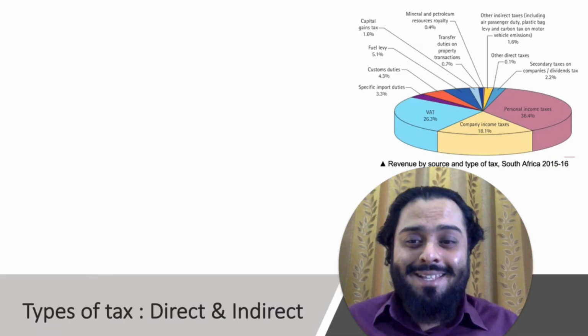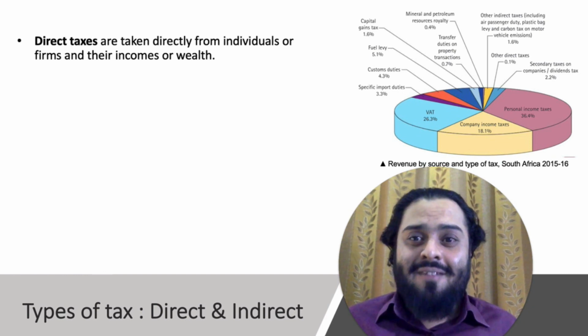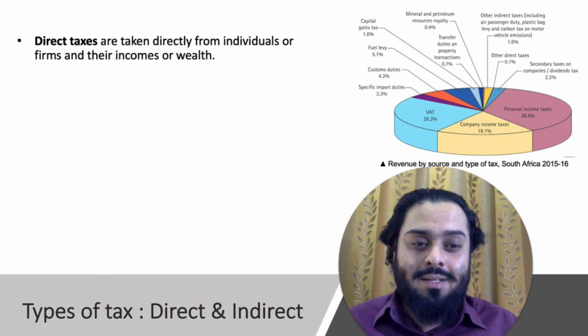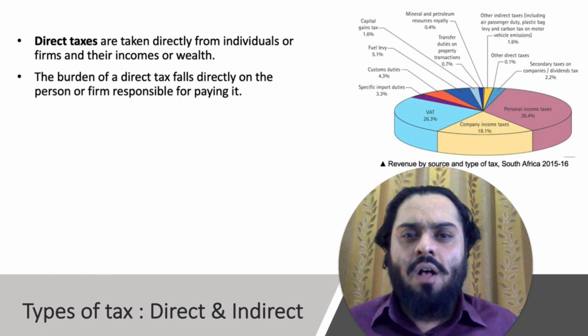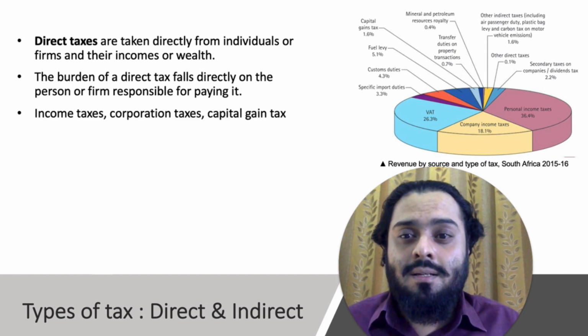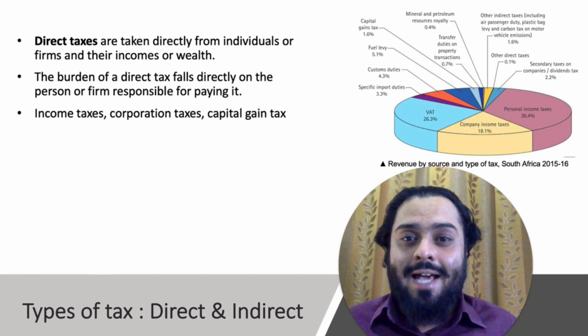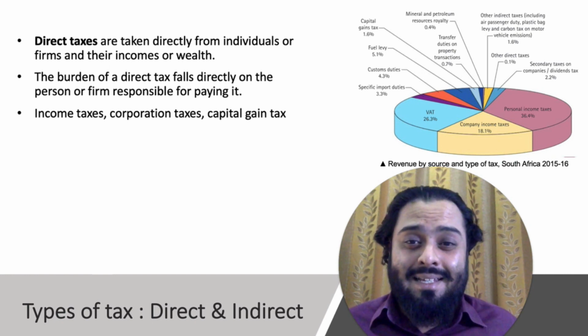There is direct tax and indirect tax. Direct tax is taken directly from individuals' or firms' income or wealth. The burden of tax falls directly on the person or the firm responsible for paying it. Examples of direct taxes are income tax, corporate tax, capital gain tax.